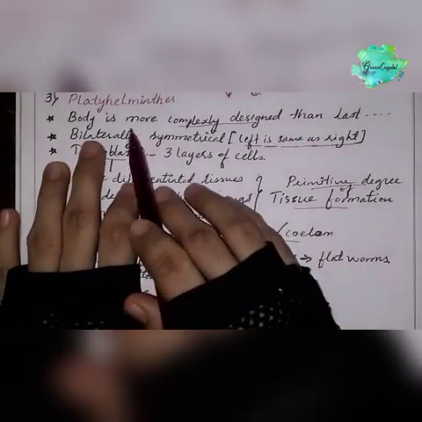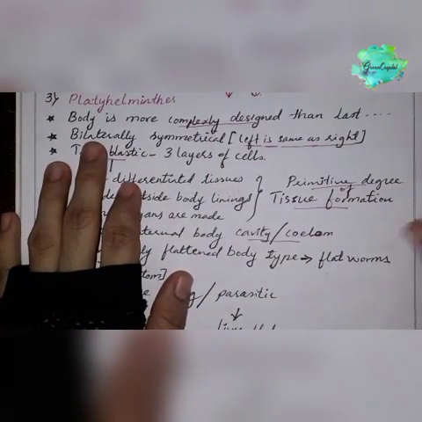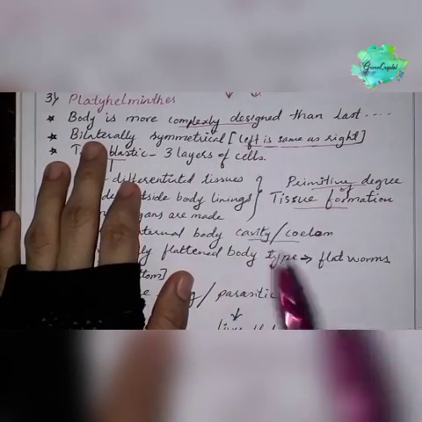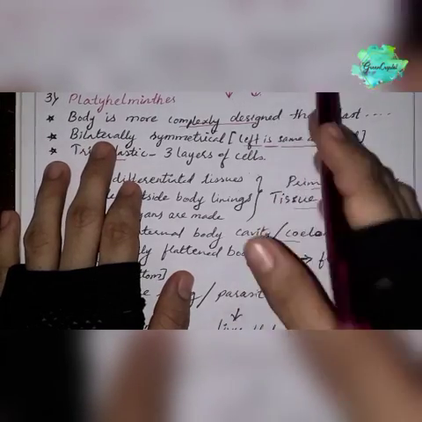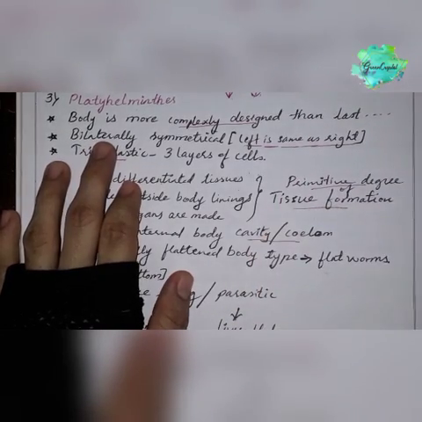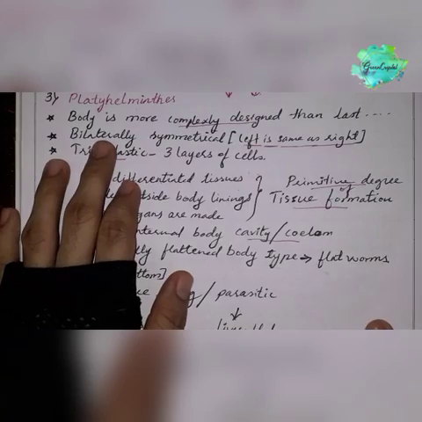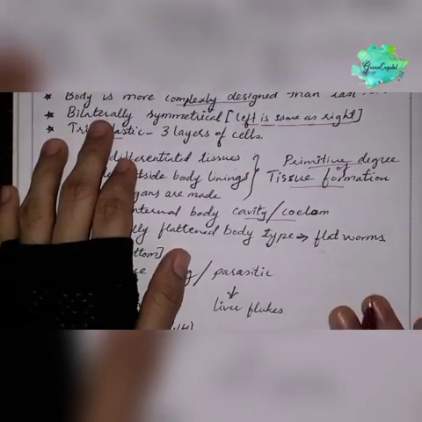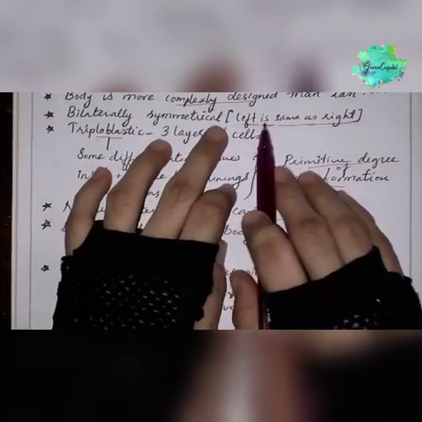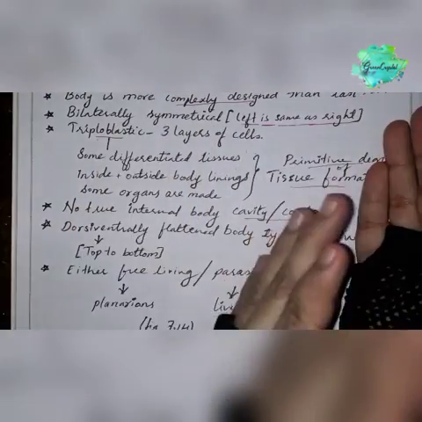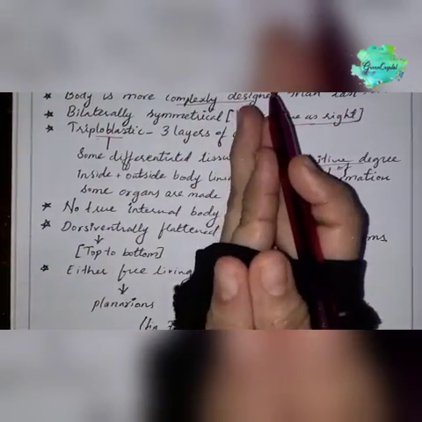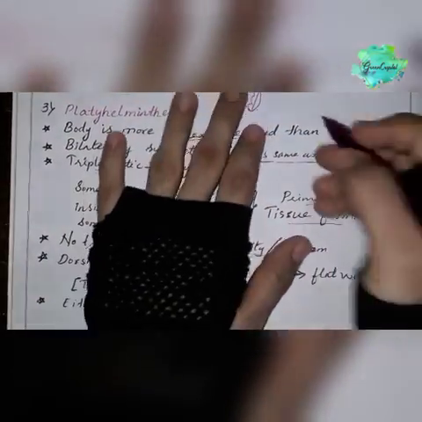In Platyhelminthes the body is more complexly designed when compared to the last two phyla. They are bilaterally symmetrical, meaning the left side will be the same as the right side. Just have a look over here.